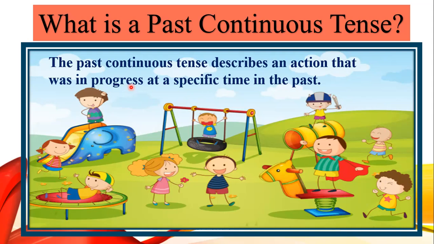Okay? Getting my point, children? Here you have to add an -ing to show the continuity of the tense, but you should remember that it is in the past. Okay? Now you have to make sure that you don't mix the present continuous and the past continuous together, okay? Because present is something that is happening right now and past is what was happening before, okay? These are two different types of tenses.